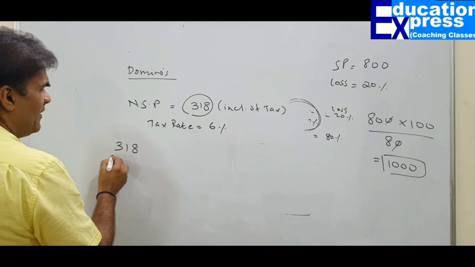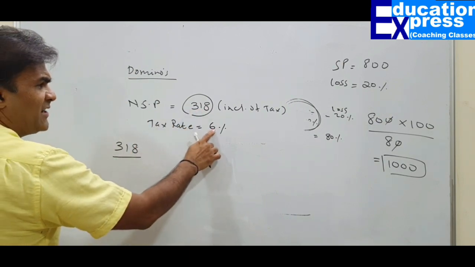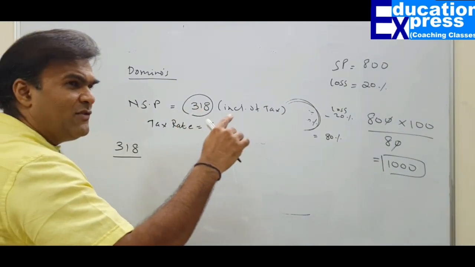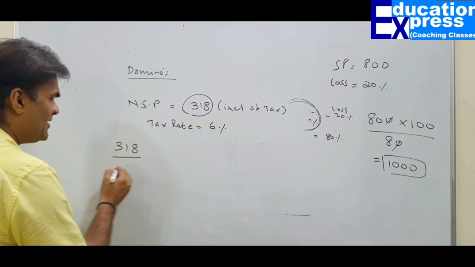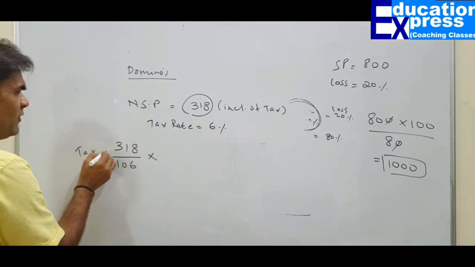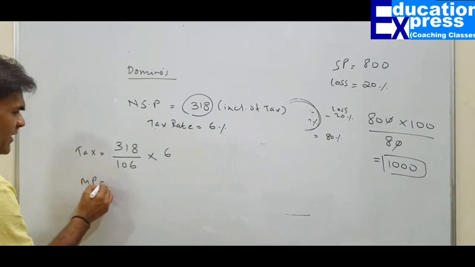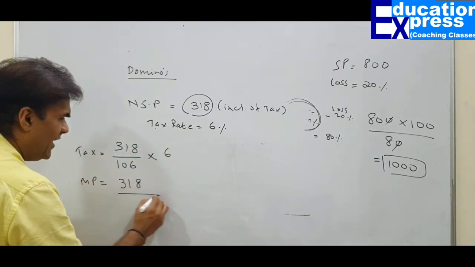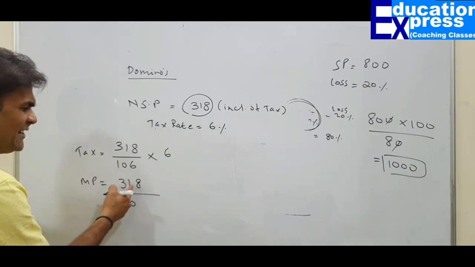So I'll simply say 318 divided by how much is the tax rate? 6%. Will tax raise your cost or reduce your cost? It will raise my cost. So 100 plus 6, 106. If you are interested in finding out the tax, multiply by 6. If you are interested in finding out the mark price of the pizza, 318 divided by 106, into 100, because tax is included.